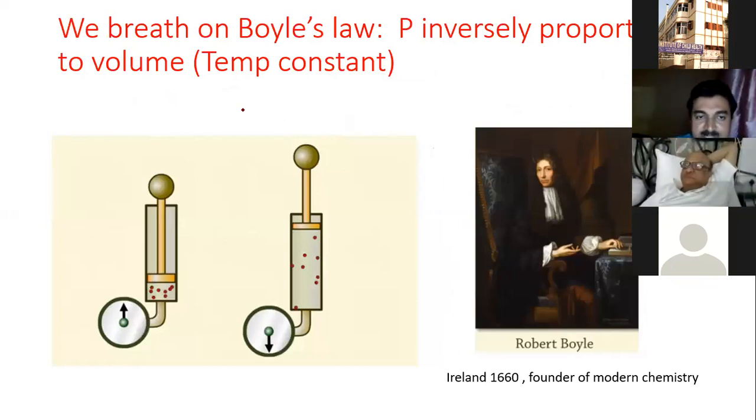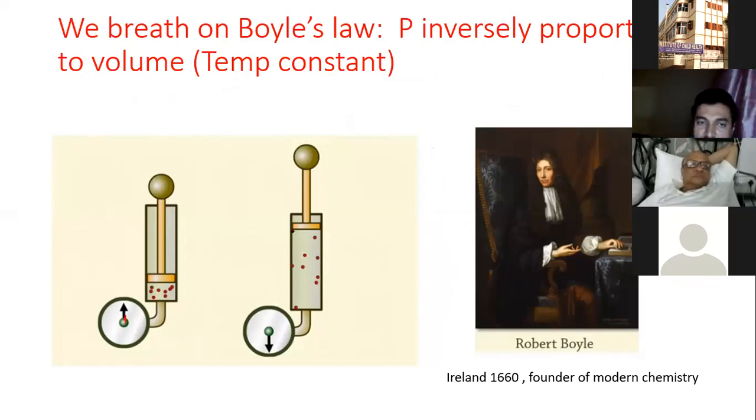So this is the application of Boyle's law. This is Robert Boyle of Ireland, 1660. He described that when the pressure increases, this is a pressure gauge, the volume is reduced. When volume increases, pressure is reduced. So we breathe on Boyle's law.